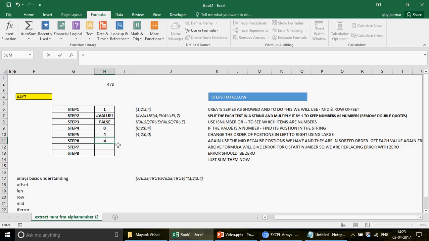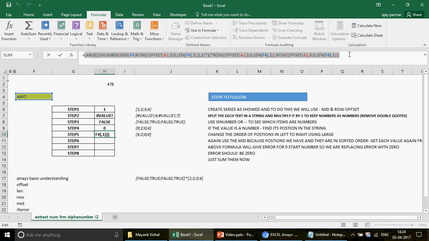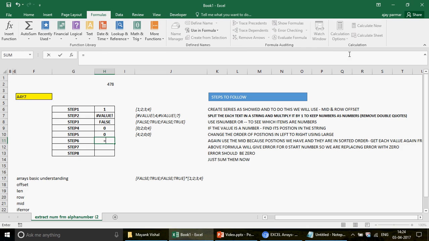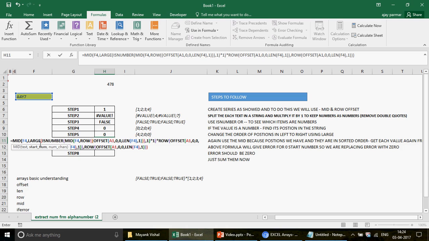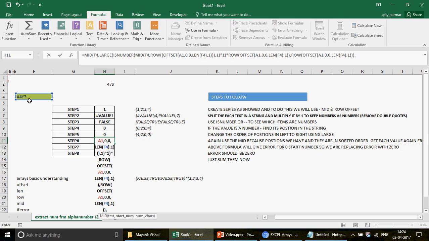So let us go ahead and extract these numbers. I'm going to use the mid function again, guys, and before I do that, I just want to copy this. We will extract the numbers now using their positions, because we know their positions now. So I use the mid, I go in this text, and what is going to be my start number? If I paste this entire formula, it will return 4200. So first it will go to the fourth position of this text. And how many characters do you want to return from there? Well, look at this. I want one character only.